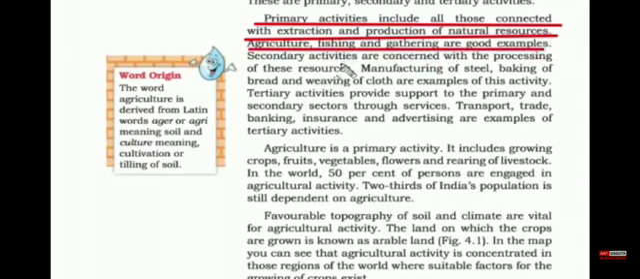Now whatever that we get from nature, it cannot be consumed directly. It needs to be processed and refined. So the secondary activity refers to the processing of those primary resources. And some of the examples for